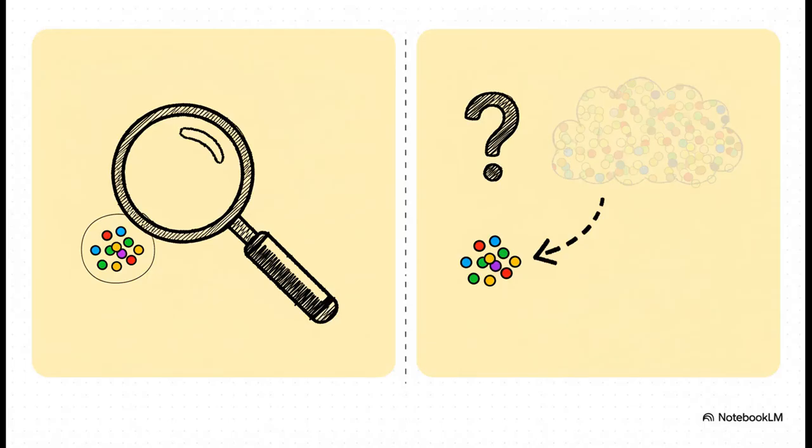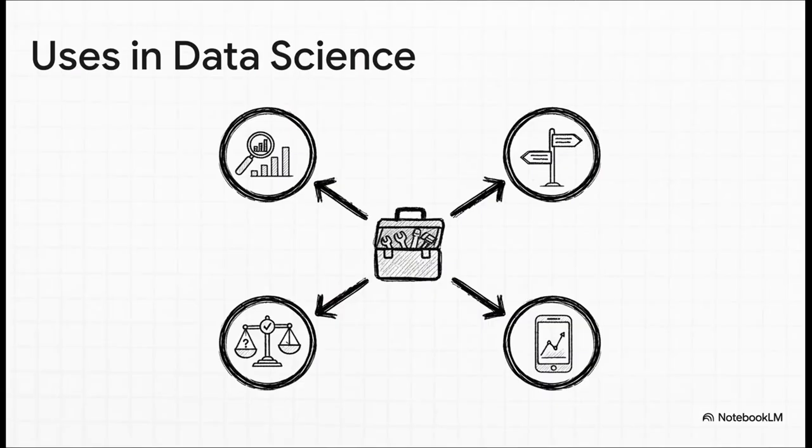And really, statistics breaks down into two main jobs. On one hand, you've got descriptive statistics. This is all about summarizing the data you've got right in front of you. Just describing the scene. On the other hand, you have inferential statistics. And this is where the magic happens. It's where you take a small piece of data and make a smart guess, an inference, about a much, much bigger group.